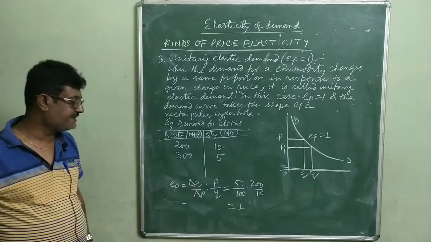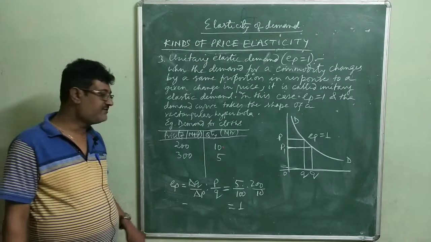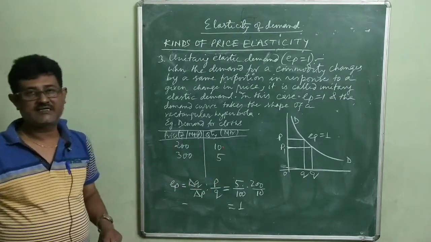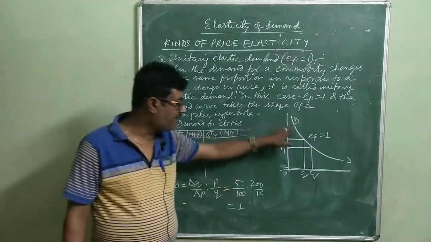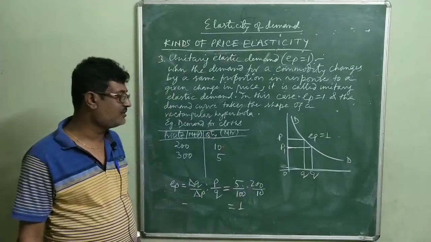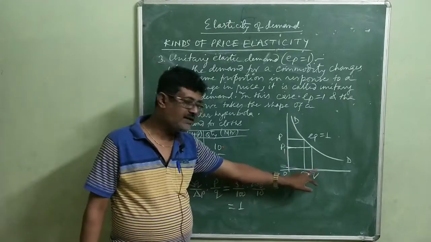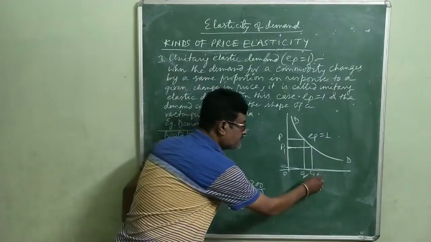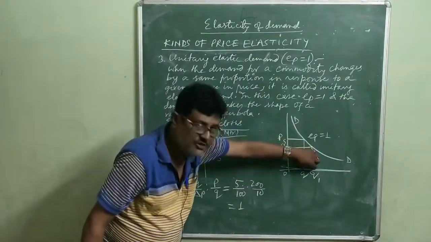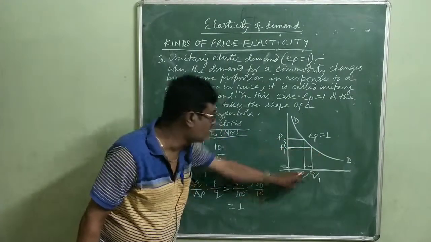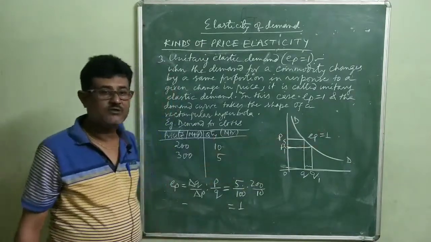So remember one thing here, that elasticity of demand will be equal to 1 only when the percentage change in quantity demanded is equal to the percentage change in price. In that case, the demand curve will take the shape of a rectangular hyperbola. Here we find that when the price falls from OP to OP1, quantity demanded increases from OQ to OQ1, and these changes are the same. That means the magnitude of change in quantity demanded is equal to the magnitude of change in price. So therefore, EP is equal to 1.